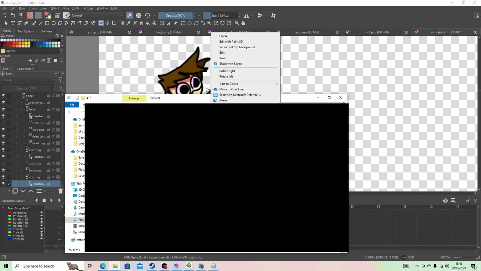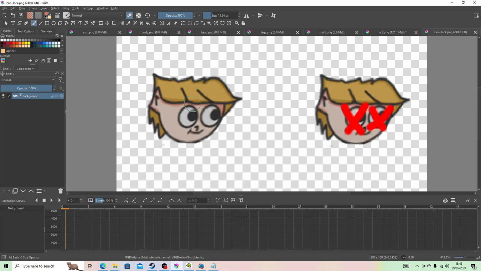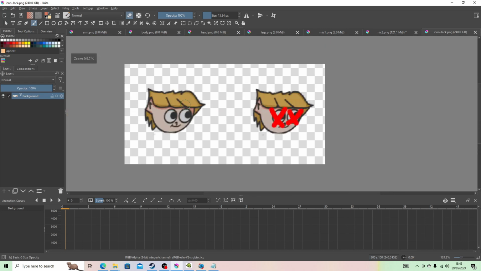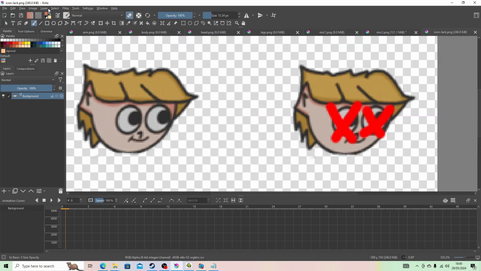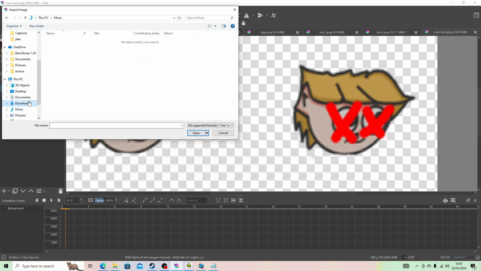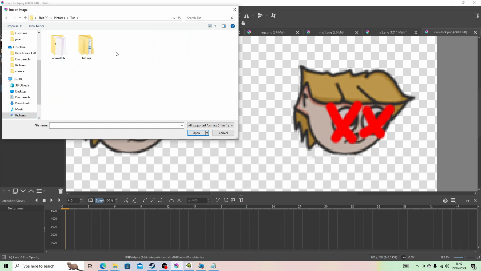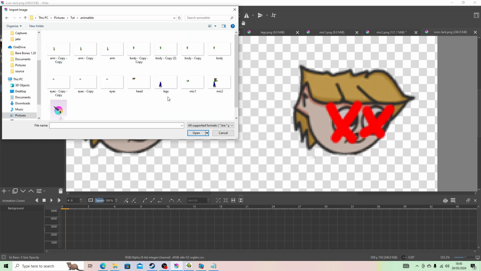I'm going to grab the icon from my double mod I was working on. Okay, so you want to get the icon here. I know it's really bad, don't ask, it's just funny. And then we're just going to import layer. Let's just import the head. Whoa. So we'll animate just the eyes and the head.